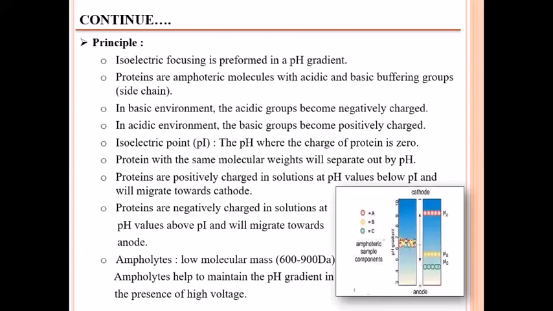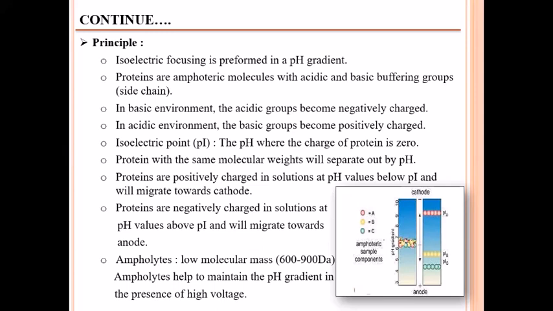So, the principle: isoelectric focusing is performed in a pH gradient. Proteins are amphoteric molecules with acidic and basic buffering groups present on the side chains of the proteins. In a basic environment, the acidic groups become negatively charged, and in an acidic environment, the basic groups become positively charged. So the isoelectric point is important here, that is the pH where the charge of the protein is 0. Proteins with the same molecular weight will separate out by pH.